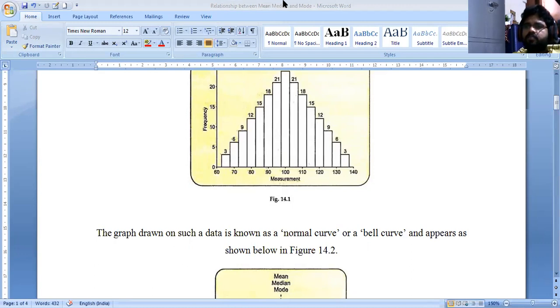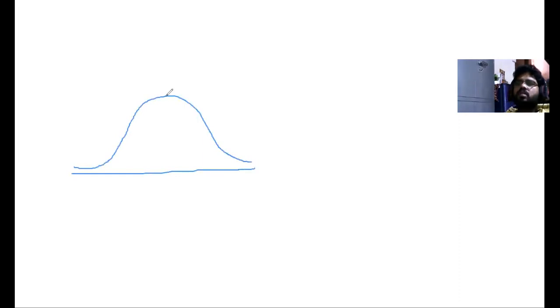See here, the normal distribution curve looks like this. This is called the normal distribution. At a particular point here, the mean value is equal to the median and mode.